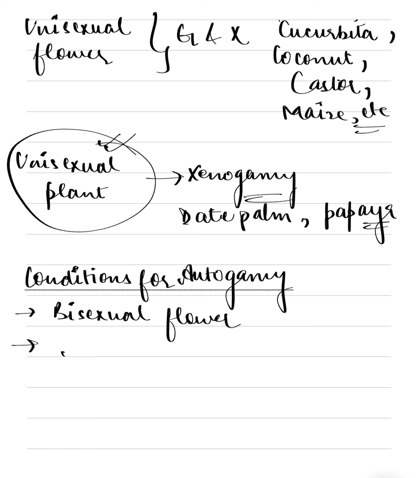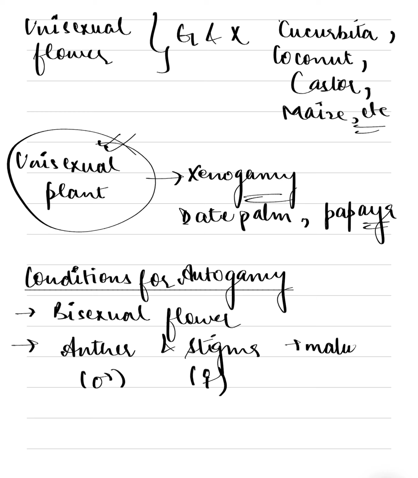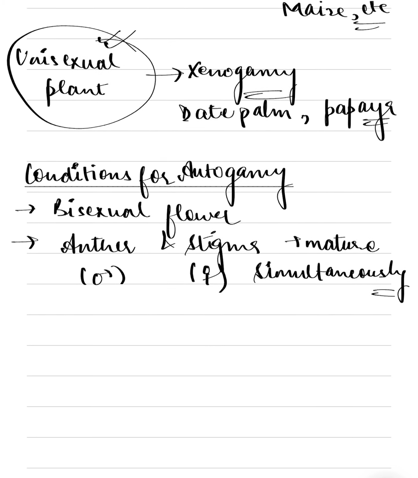Second is the anther, that is the male part, and stigma, the female reproductive part, should mature simultaneously. This process is also known as the synchronization of maturation.